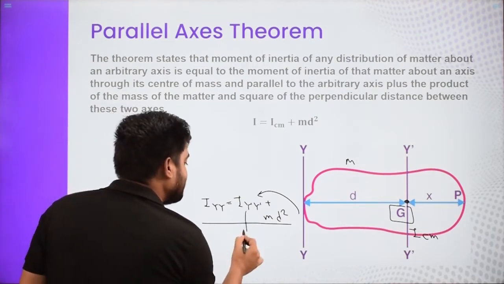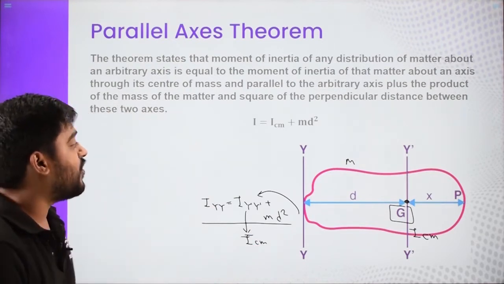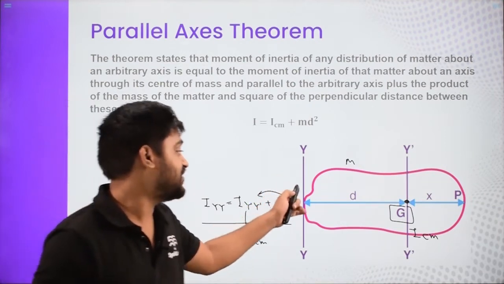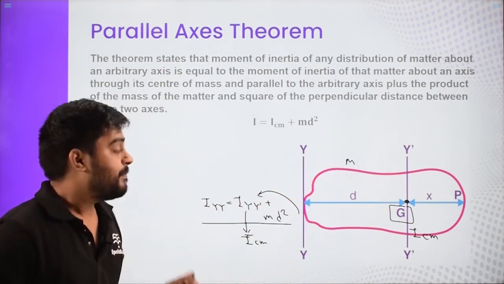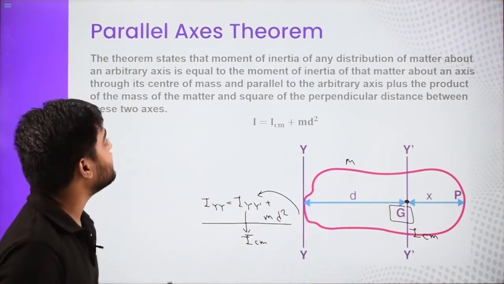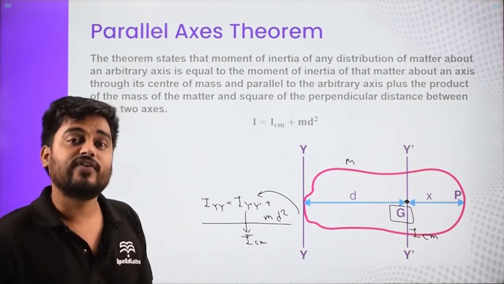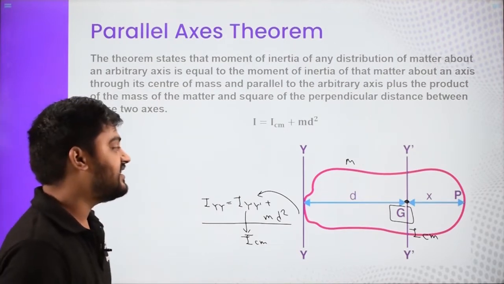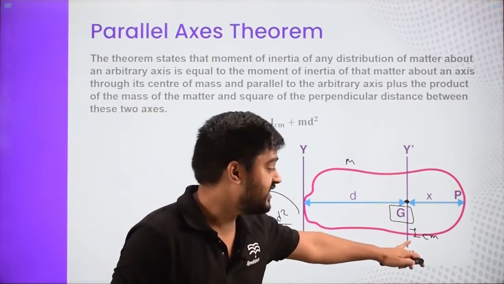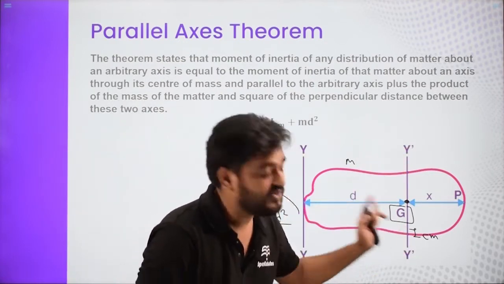Apart from that, that has to be I_CM. For this theorem, you always need to know the moment of inertia about an axis which is parallel to the axis about which we want to find the moment of inertia and passes through the center of mass. These two conditions are a must. This parallel axis theorem is valid whether the object is 2D, 3D or 1D. It's just that you should know the center of mass and the moment of inertia about the axis passing through it, and then you can find the moment of inertia about any axis parallel to that particular axis.